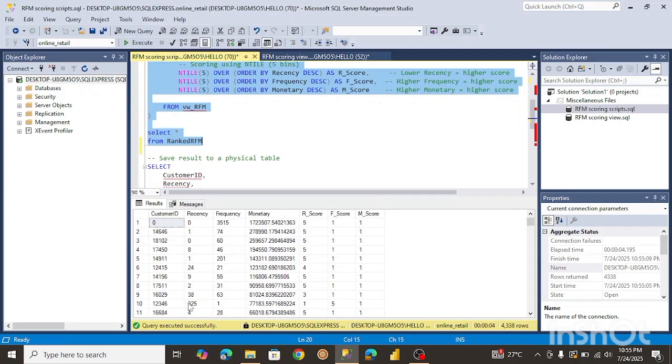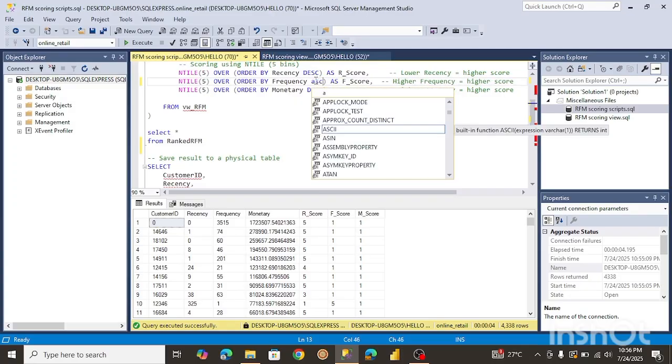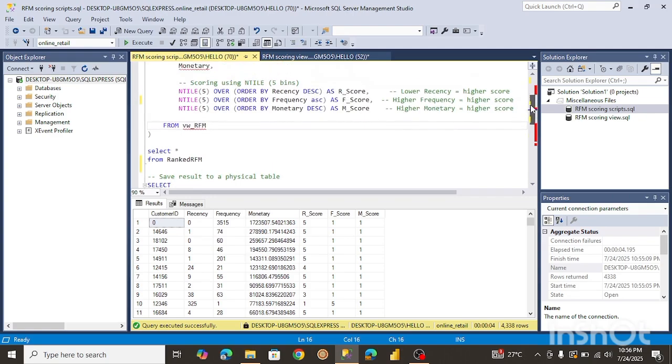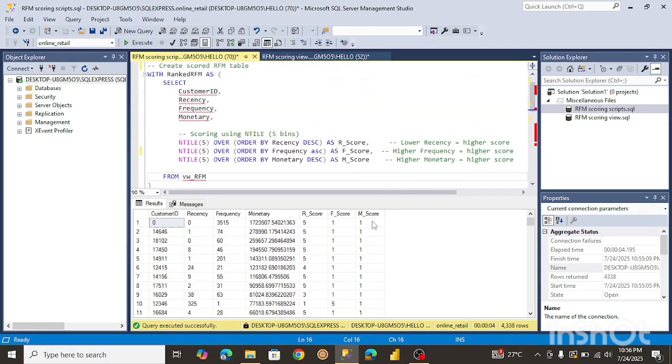As we keep scrolling down, you can see the recency here is 325 and it's giving it a score of 1, which is correct. For the frequency, I think we have an issue with the frequency score. Normally, if they're coming back on a daily basis, the score is supposed to be high. So I'm going to make an adjustment over here. Let's put an ascending order and see if it works.